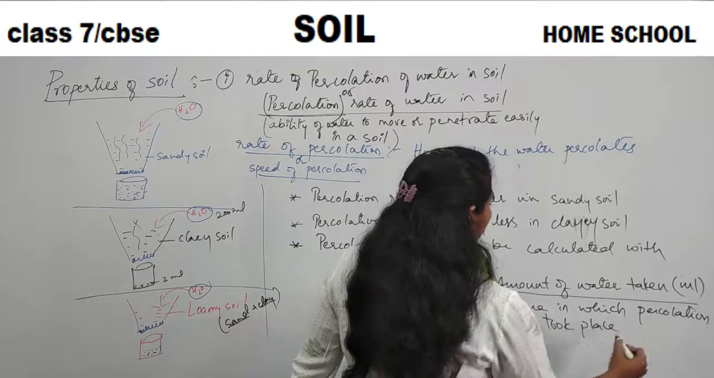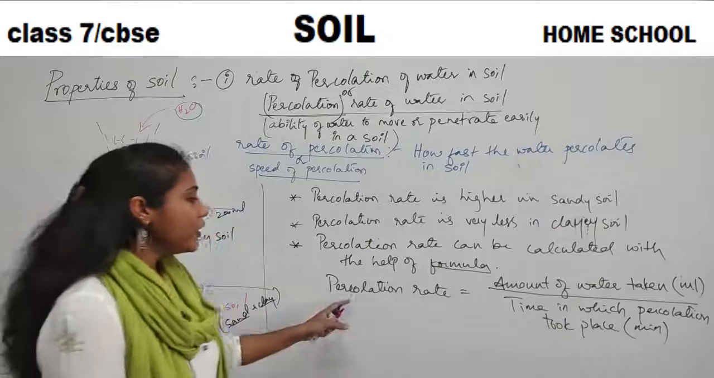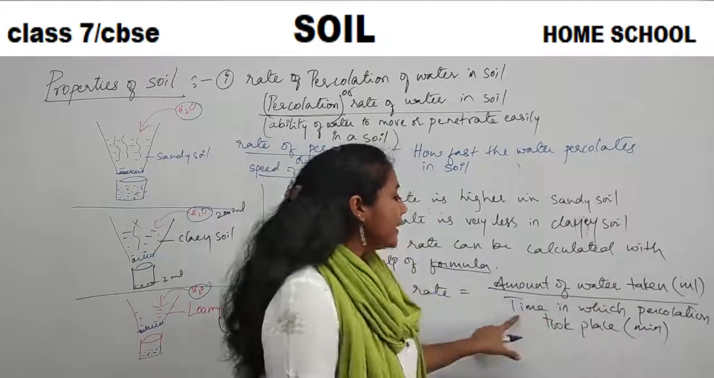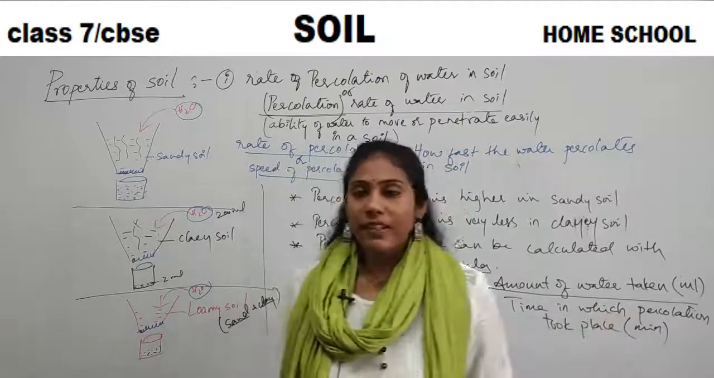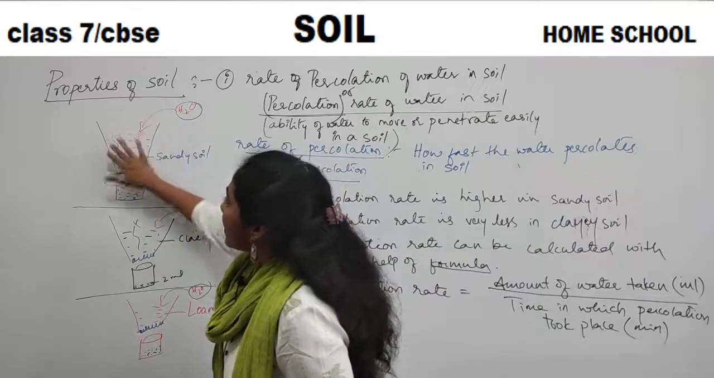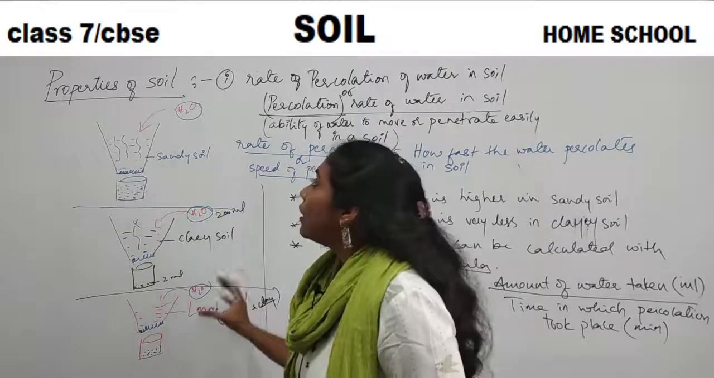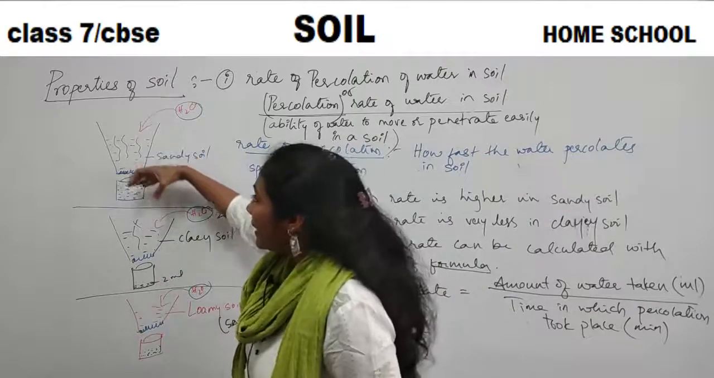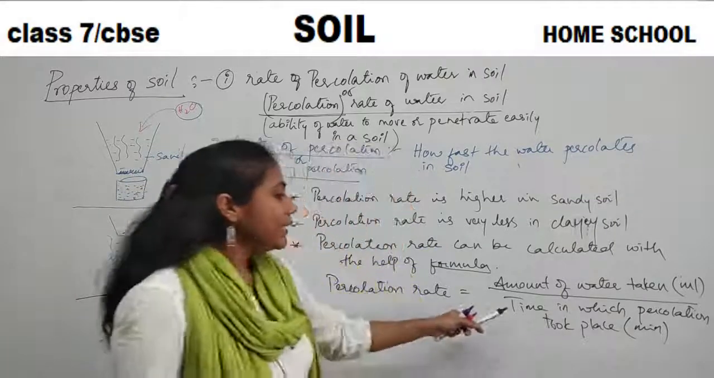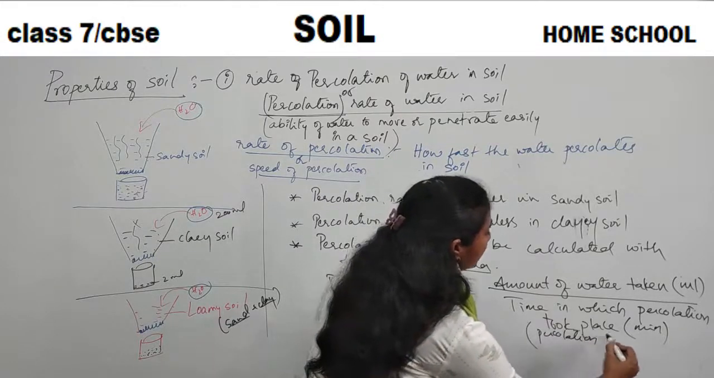Time in which percolation took place. Time is always calculated in minutes. It is always taken in minutes, right? So percolation rate is equal to amount of water taken divided by time in which percolation took place. Like in how much time water has moved from the pot to the beaker. So how much time it took for water to percolate, to penetrate in a soil. That is what we call percolation time.